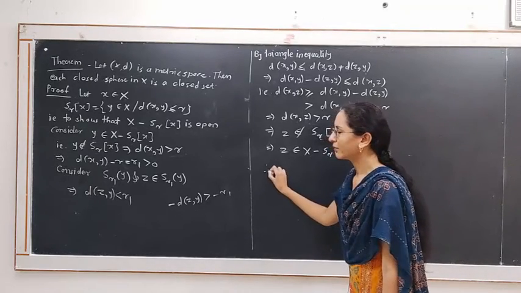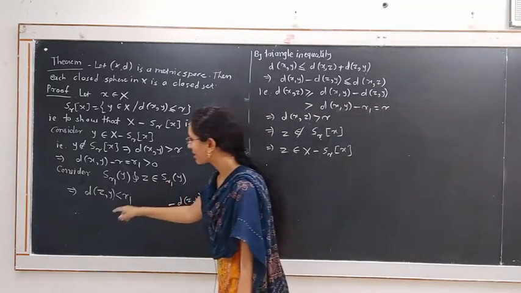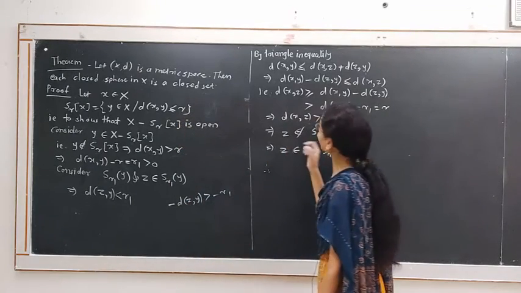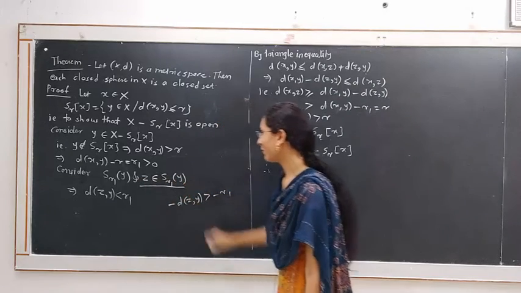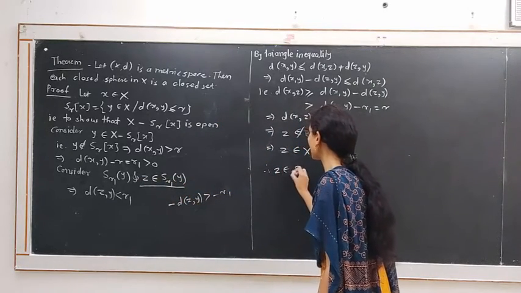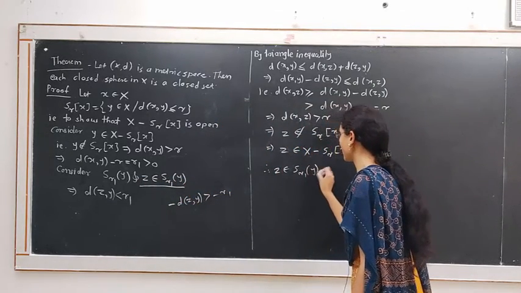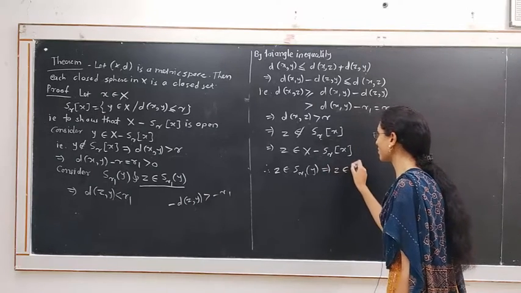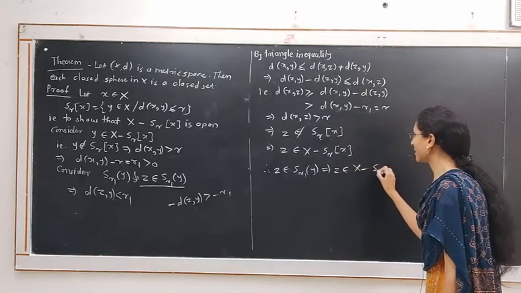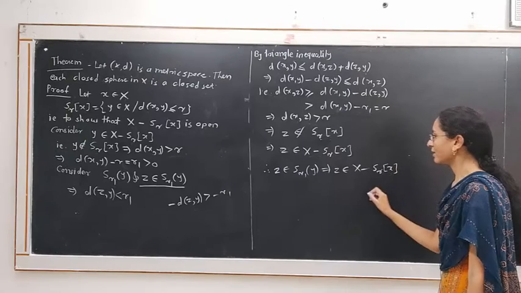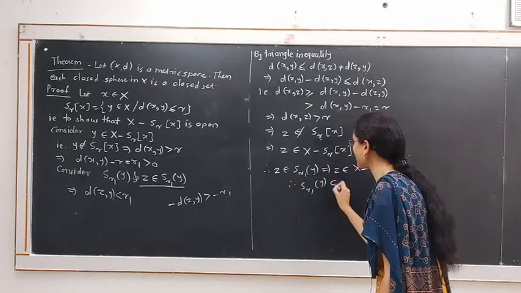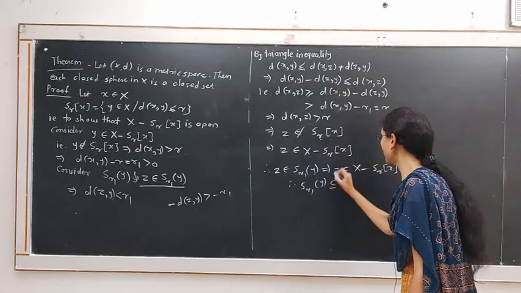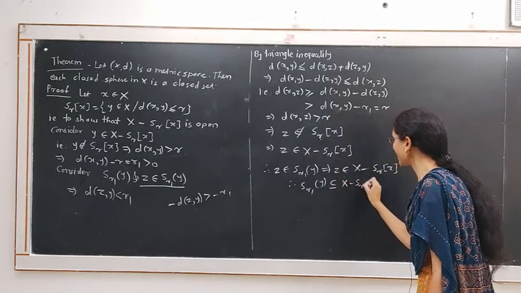Therefore, we have considered z belonging to S_r1 of y. z belongs to S_r1 of y implies z belongs to X minus S_r of x. Therefore, S_r1 of y is a subset of X minus S_r of x.